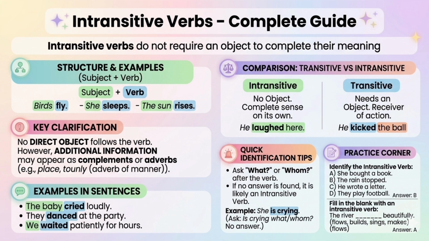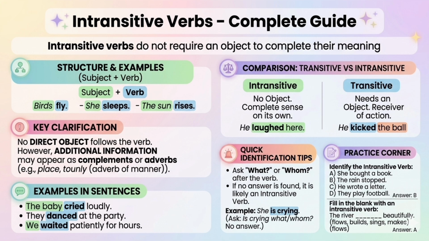Comparing transitive and intransitive. To make it crystal clear, let's look at the difference between the two. Intransitive, he laughed here. No object, makes complete sense on its own. Transitive, he kicked the ball. Needs an object, the ball, to receive the action.